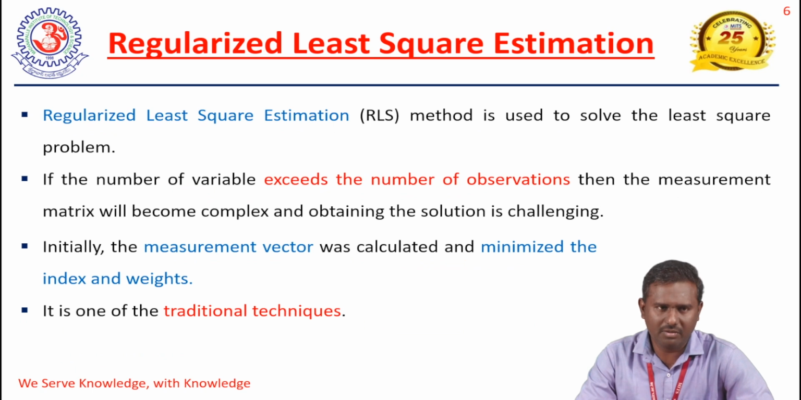And then we have regularized least square estimation. Some drawbacks are there in the weighted least square estimation: the estimation of weight is very difficult. To rectify the weight problem, we introduced regularized least square estimation. In that, if the number of variables exceeds the number of observations, then the measurement matrix will become complex, and obtaining the solution is also challenging in the regularized least square estimation. So it is also one of the traditional techniques.